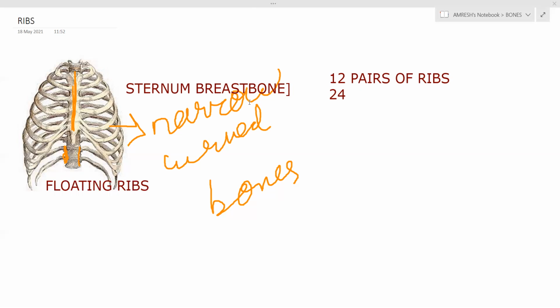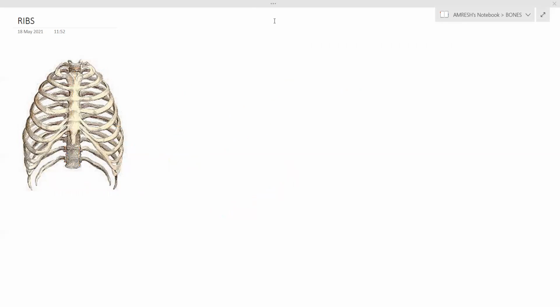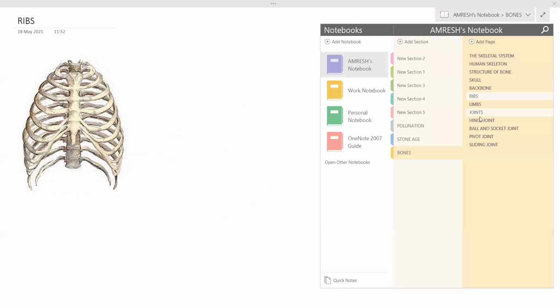The next is your limbs. Ribs is over. Next is your limbs. So this rib cage protects our heart and our lungs. Okay. Function you may write: if function will come, protects heart and lungs. Now the next is limbs.